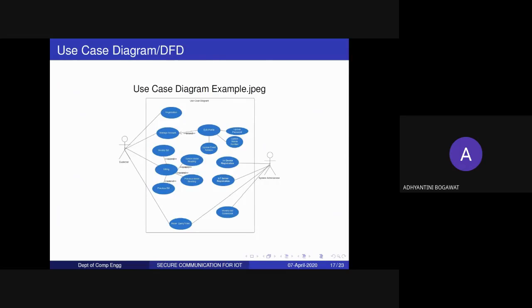Okay, here's our use case diagram. Firstly, what will happen is the system administrator will be present, and he will have many tasks like IoT server registration, then IoT device registration. After that, the customer will come into existence, and his first task will be registration. After that, he may generate a query ticket.